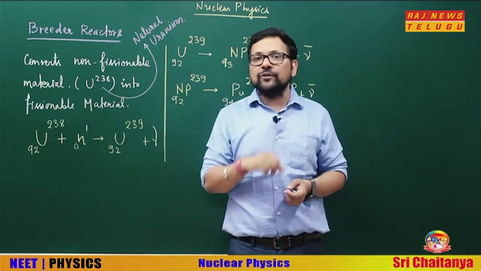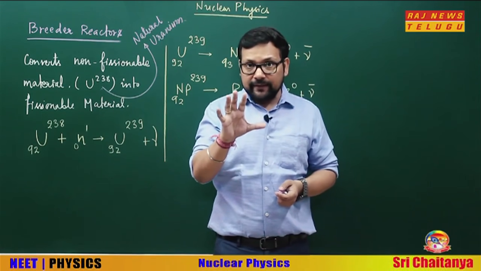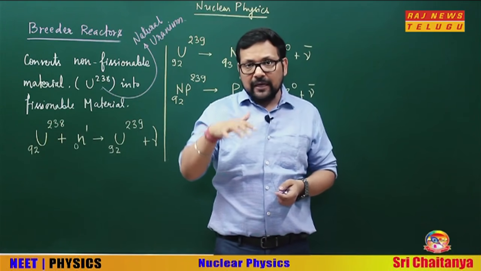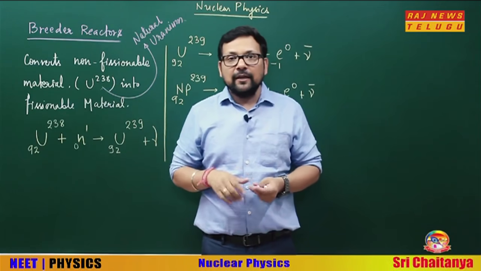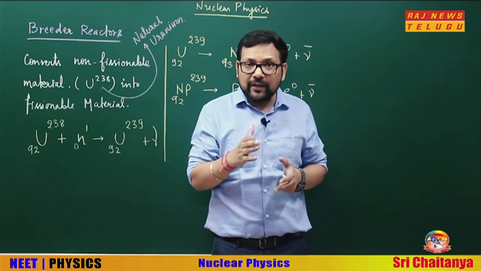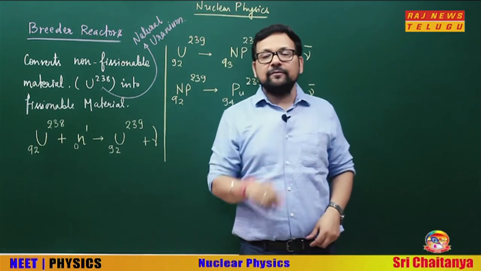Let me repeat it again for you. See, if there is a U-238 non-fissionable core enriched with U-235, you know, if the enrichment with U-235 is large, there is no need of a moderator even.